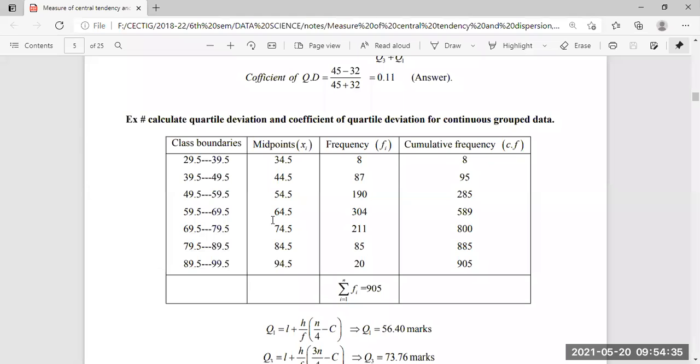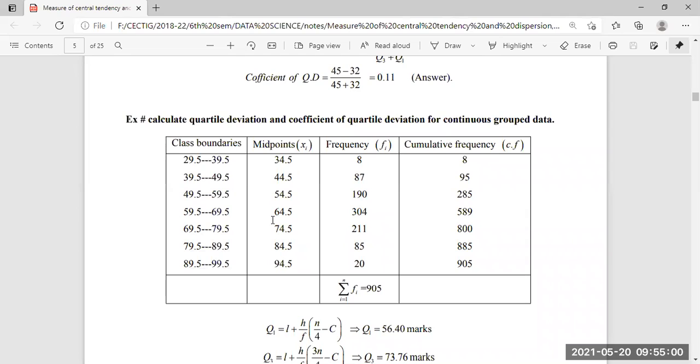Okay, so some class boundaries are given, some midpoints are given, some frequencies are given, and the cumulative frequencies are given. So we need to calculate the quartile frequency. So summation of f is present here. We have calculated the summation of f, and we need to calculate the cumulative frequency for this particular problem.